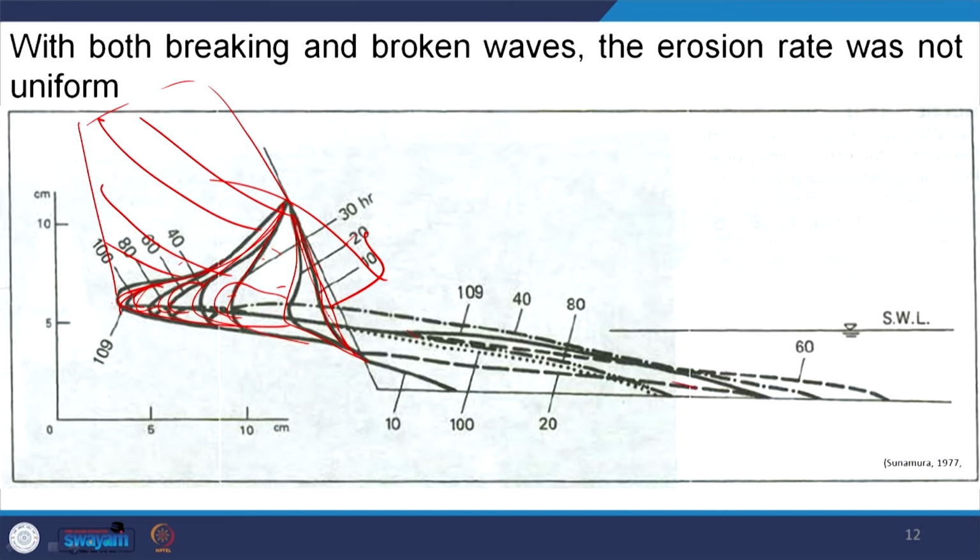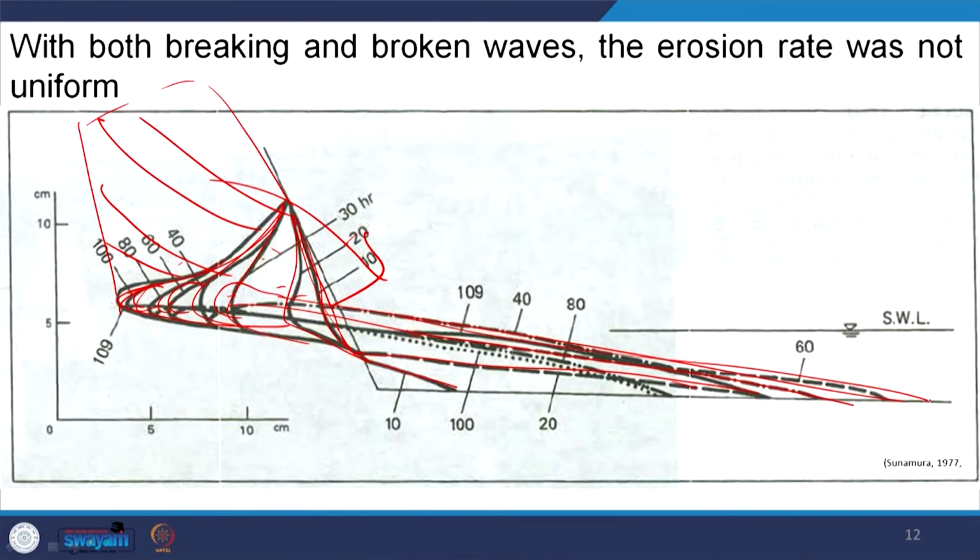Now, you see in the first case we are creating a platform like this. In the second, this eroded sediment will be distributed here. In the third case, this eroded sediment will be distributed up to this. Fourth case, up to this. So, the more landward we erode, the more we create a depositional platform like this.